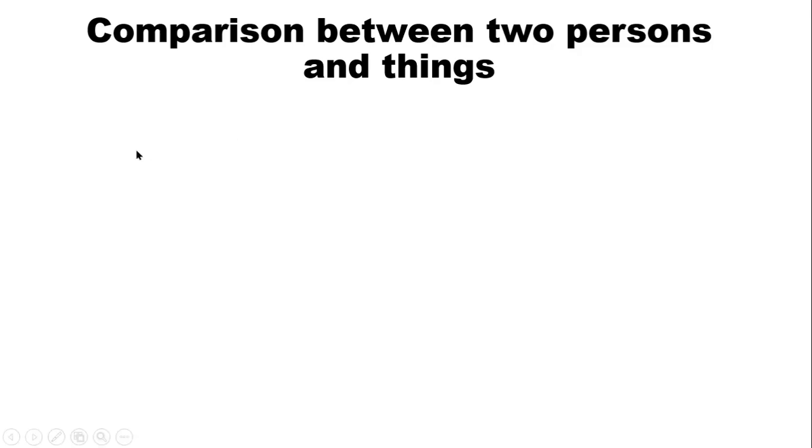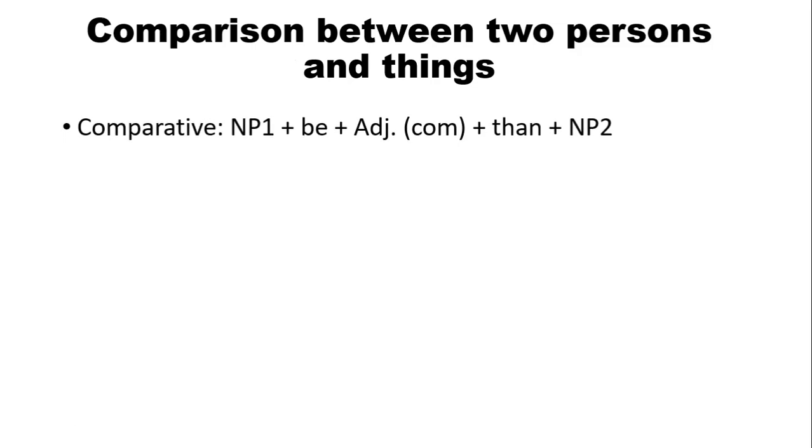So when we have two persons or two things to compare, then we have to follow this structure. When we have to compare between two persons or two things who don't have the same capability, they don't have the same height.